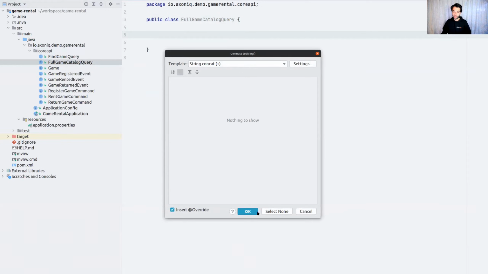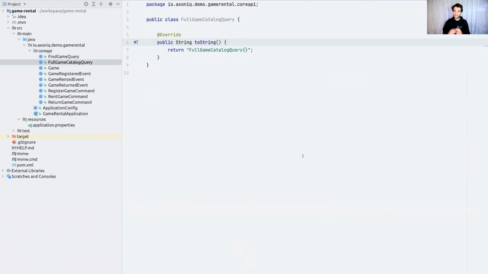I'm just going to introduce a toString method. And the reason for that is this is essentially a type of find all. I wouldn't necessarily even need to use a class for this. I just want to make it very apparent from our core API package that we have this full game catalog query. So I'm making one so that I can use it in a query handler later too. Okay, we got our core API. We can start actually thinking about these distinct packages, the command package, the query package, and the controller side of things. So to introduce our command handling components, event handling components, and query handling components.